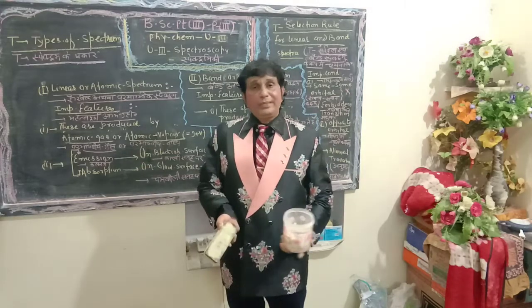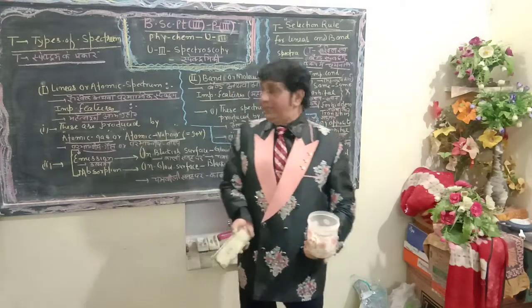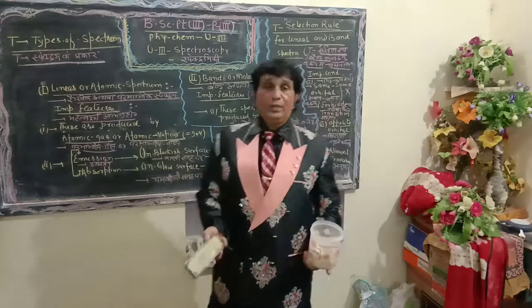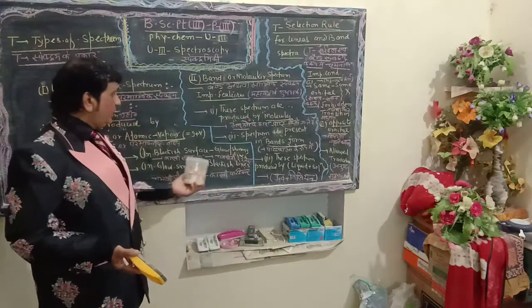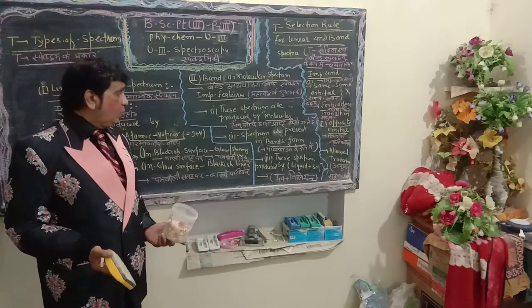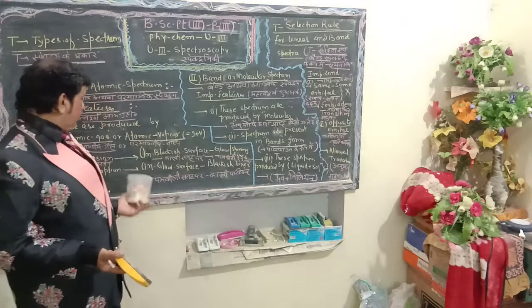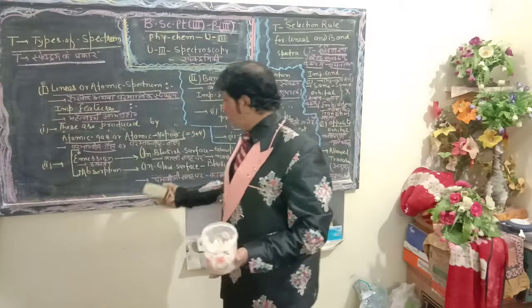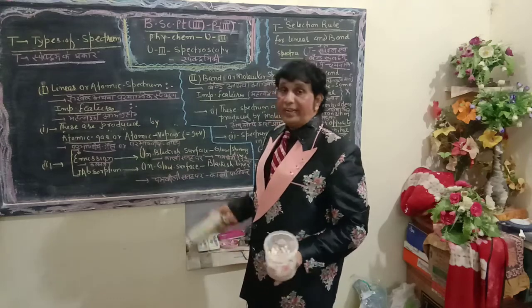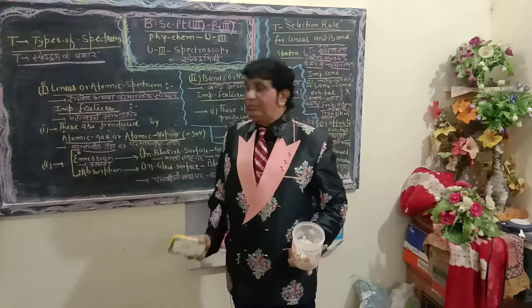The second important postulate regarding the linear spectrum is that in emission spectra, glowing, shining lines are observed on a blackish surface. In the case of absorption, blackish lines are observed on a glowing surface, just the reciprocal of emission spectra.